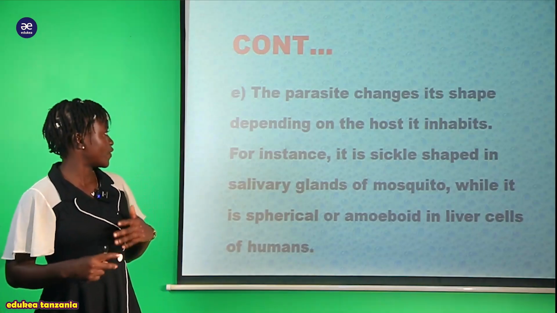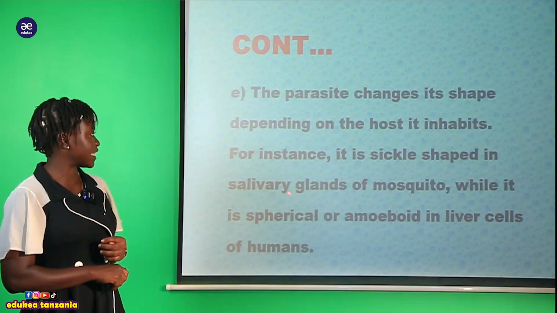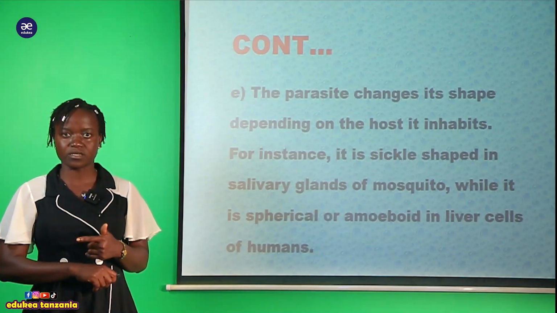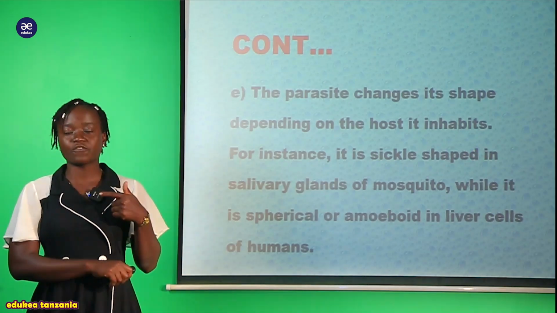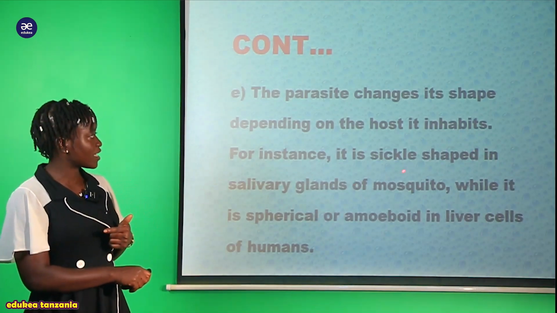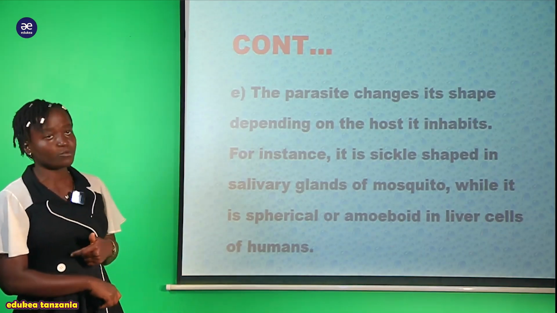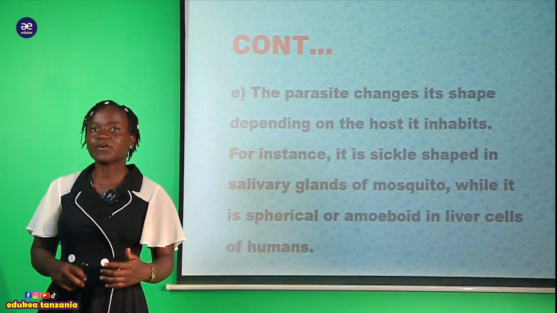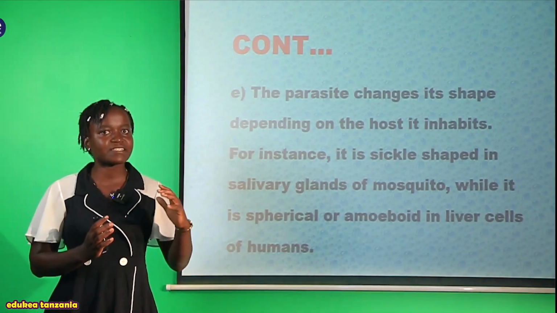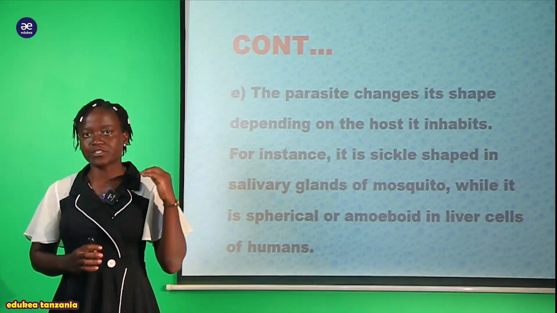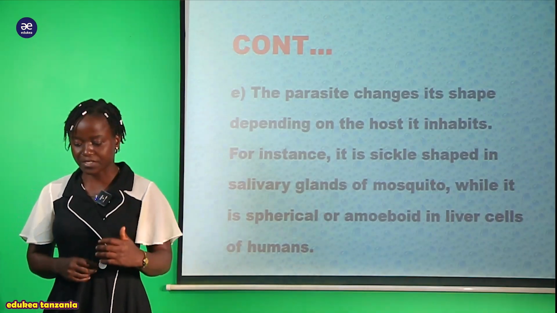And also we can say that, for instance, it is sickle-shaped in the salivary gland of the mosquito. So now you can see, wanakuwa na hii shape ya sickle-shaped wakiwa kwenye salivary gland of mosquito. Kwa ina maana kwenye mbu wanakuwa na this kind of shape, while it is spherical or amoeboid in the liver or human cell. Kwa ina maana wakiwa kwenye human being wanakuwa na possess different structure, but also when they are inside the mosquito, they possess different kinds of structure or shape. That is the characteristic of this organism.